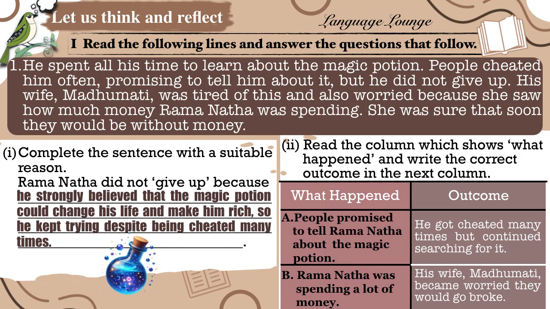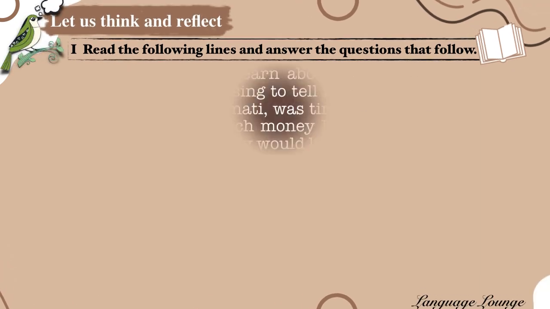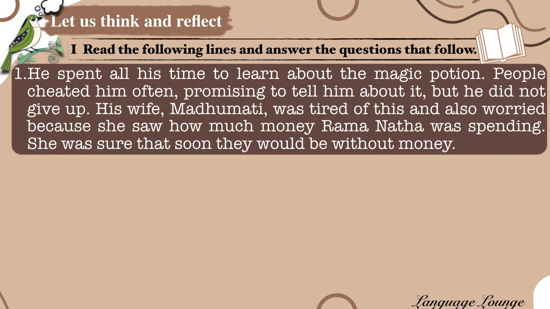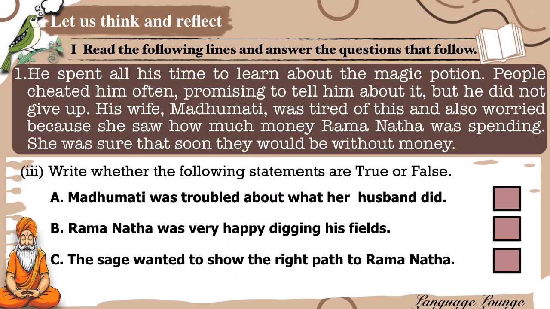Now that we have reflected on Ramanatha's choices and their outcomes, let's take a moment to check our understanding of key details from the story. True or false? Comprehension check. Read the following statements carefully and decide whether they are true or false based on the story. A. Madhumati was troubled about what her husband did. What do you think? Was she really troubled? Yes, this is true. She was worried that they would lose all their money.